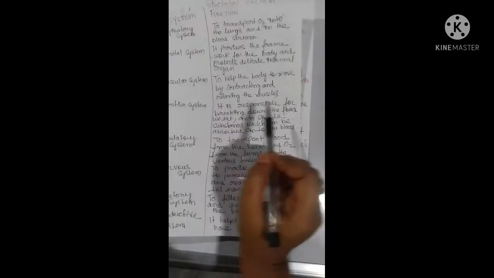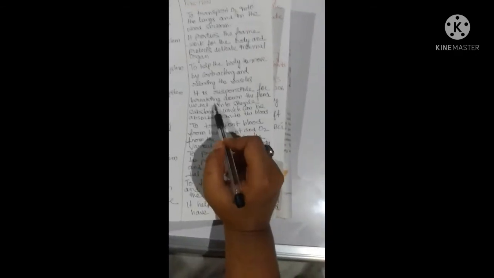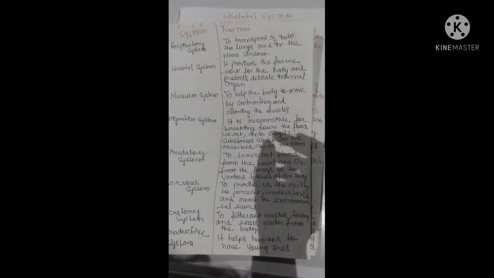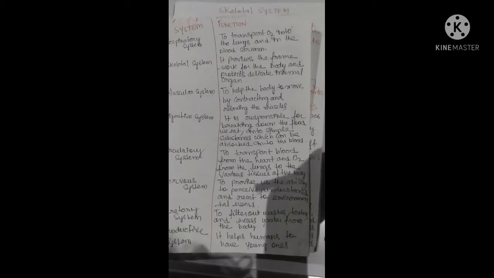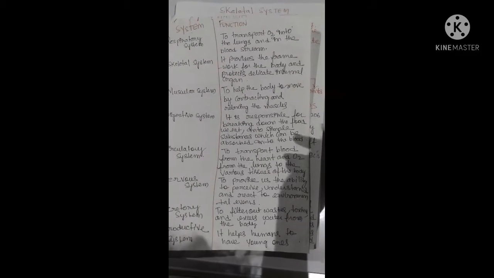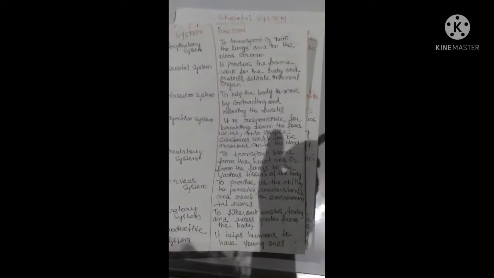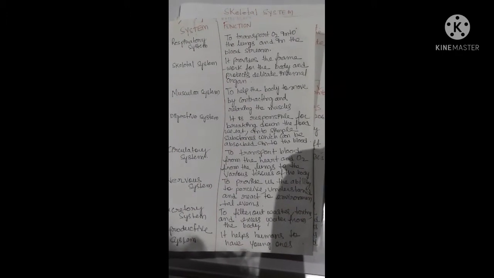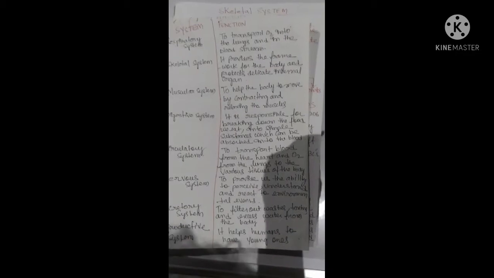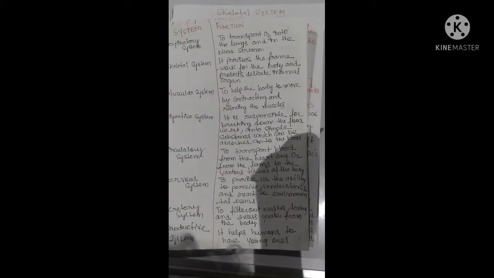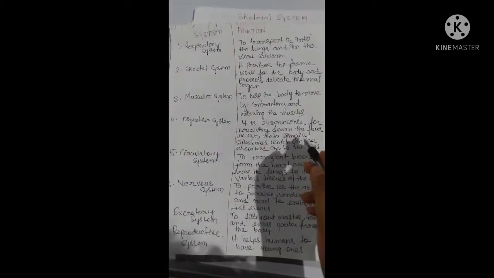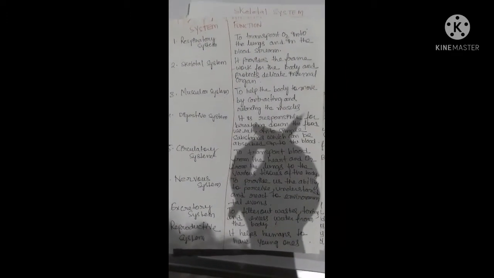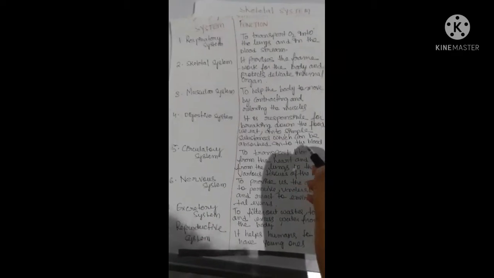Now the digestive system is responsible for the breaking down of food. The food we are eating is completely broken down into smaller substances and absorbed into the blood. Whatever food we are eating goes through the food pipe, then enters the stomach, then the small intestine, where complete digestion takes place, and the nutrients required by our body are taken by our blood stream.